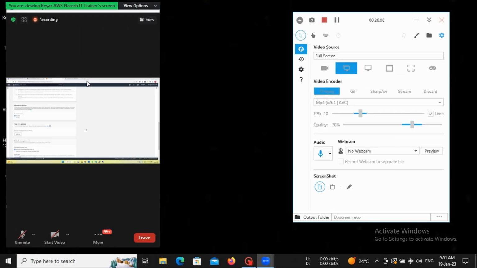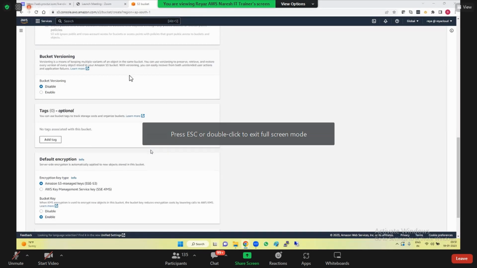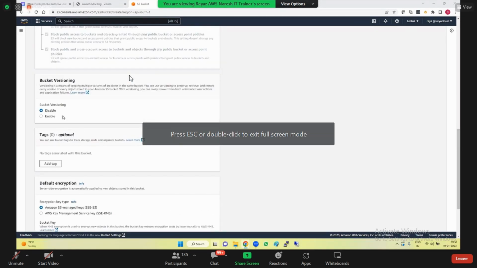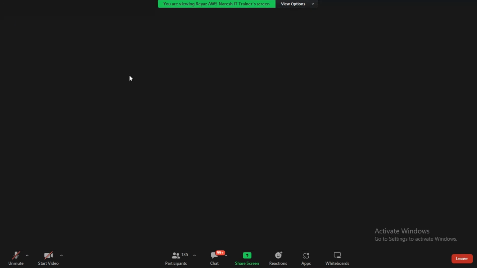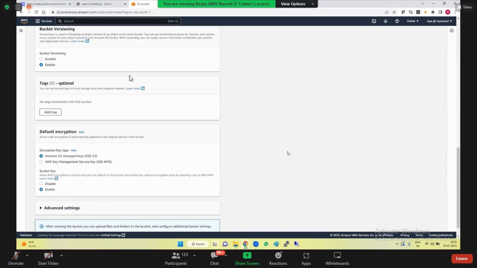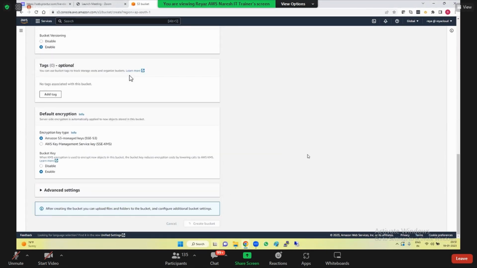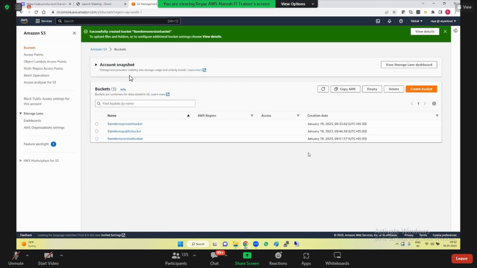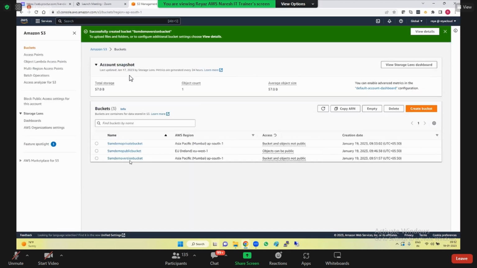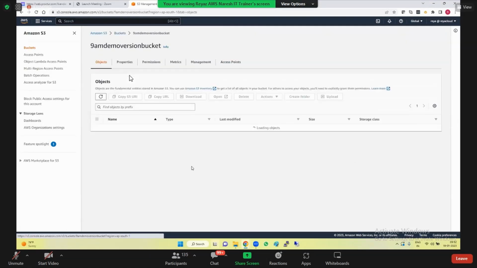Okay. Sorry for that. So guys, we'll just go ahead and create here. Do you see this bucket versioning? We just go ahead and click on enable the bucket versioning. So I'm just going to click on create bucket. Do you see this? Go inside this versioned bucket.